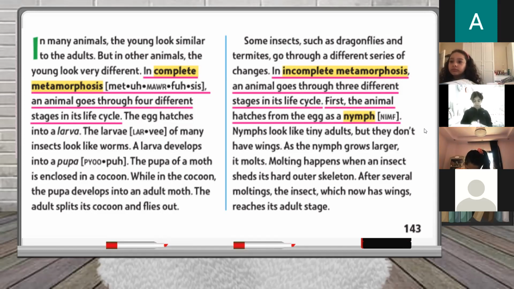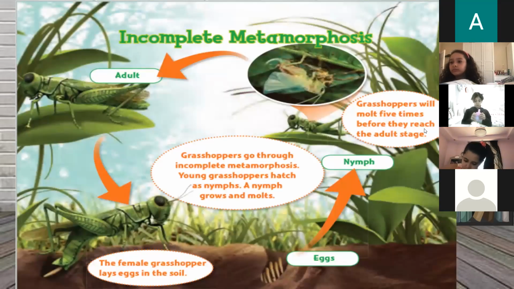Different sizes or different colors are not major changes. They are not metamorphoses. These are only in the appearance. But a turtle is a metamorphosis? A young turtle will look like the mom, only different in size. So they don't go through metamorphosis.